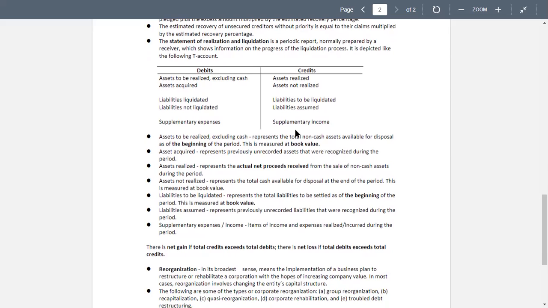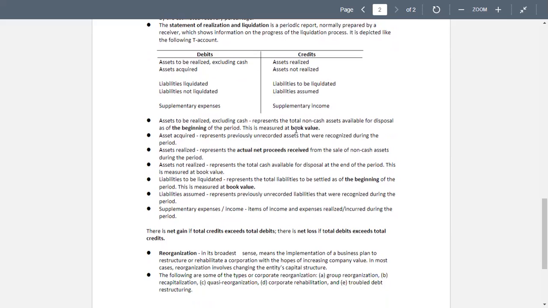Reorganization involves changing the entity's capital structure. Okay, next we have some of the types of corporate reorganization: group recapitalization, quasi and corporate rehabilitation, and troubled debt restructuring.